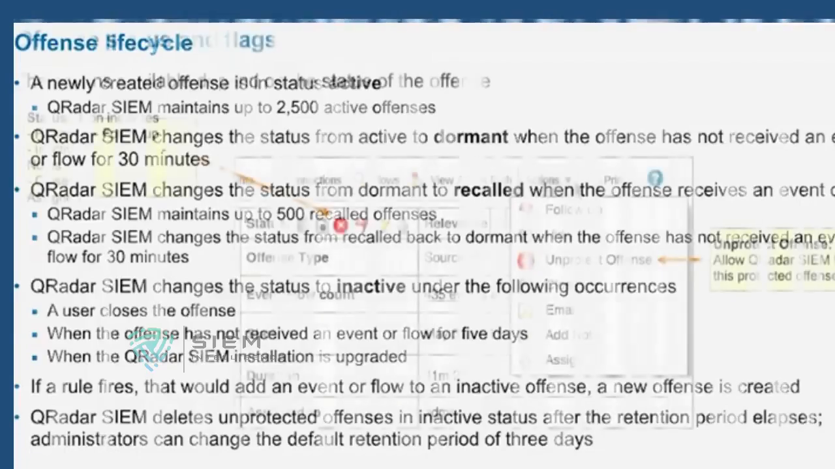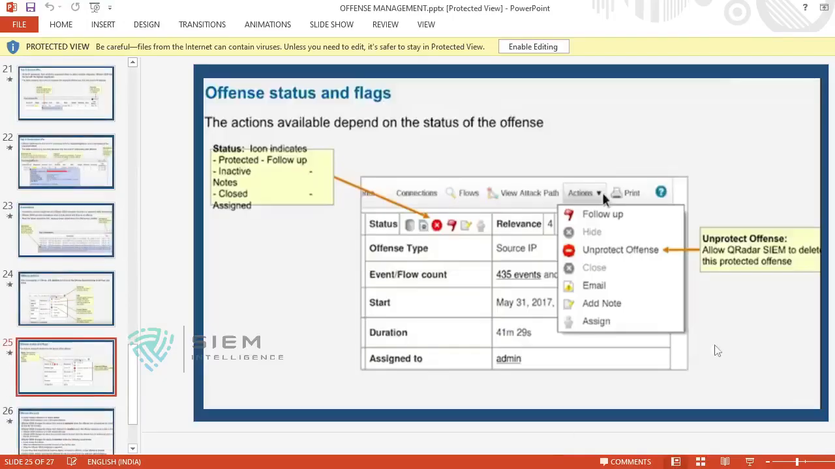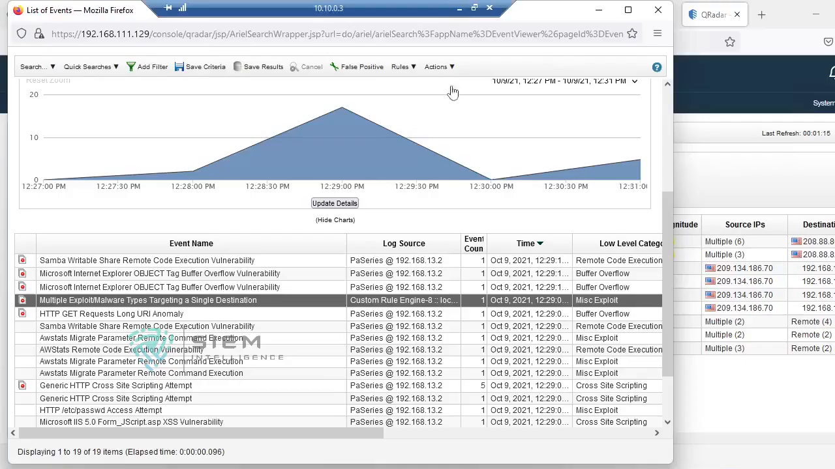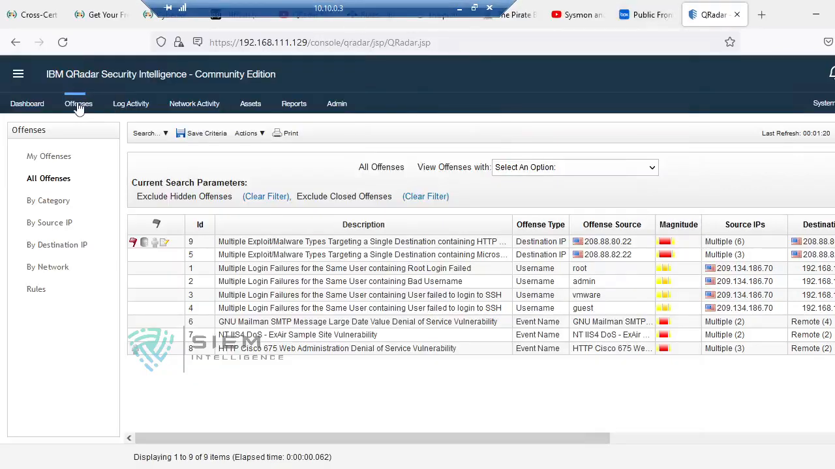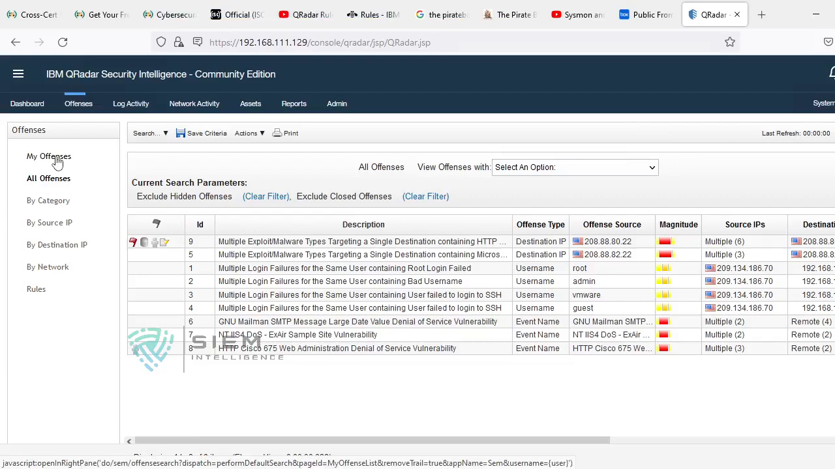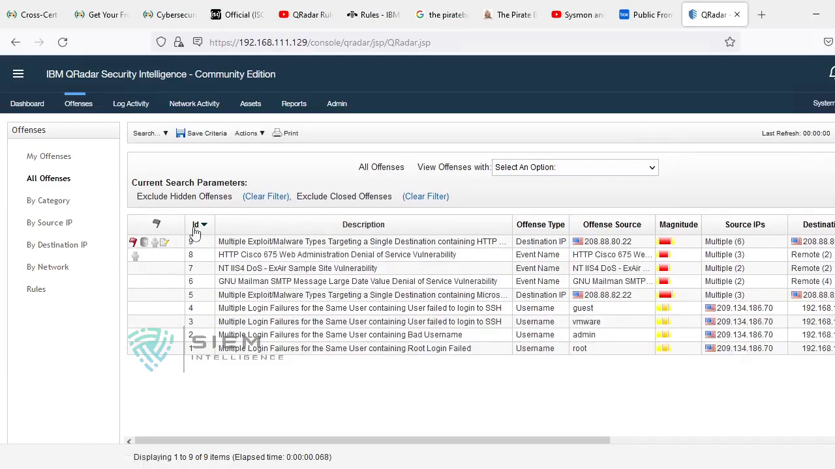I hope you have understood what offense management is. Now you are able to easily understand how to manage your offenses. So now you can go to the Offenses tab. Over there you will come to know all the things: My Offenses, All Offenses, By Category, By Source IP, By Destination IP, like that, and what the meaning of all these things is. Now it is ID based. You can see there are IDs 1 to 9.